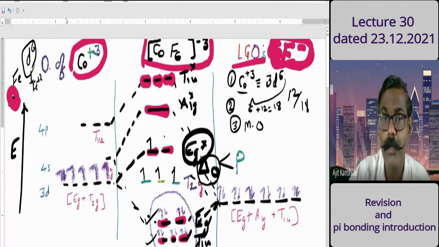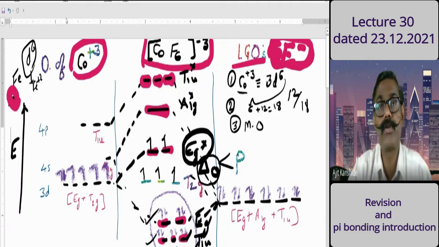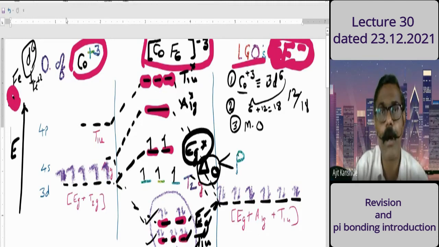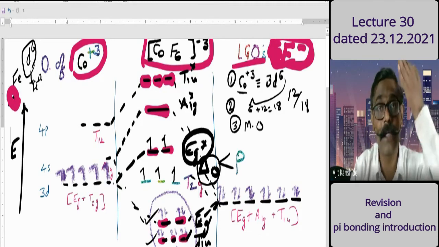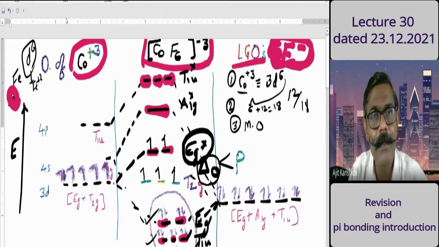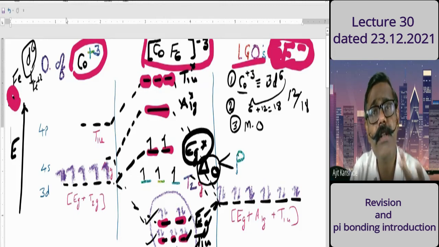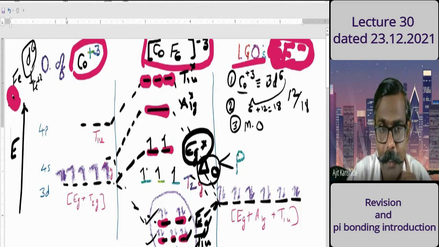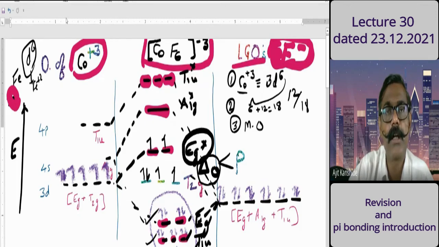So the fourth electron, and it is the fifth electron. Now the sixth electron has to pair, upside or downside. If it goes upside, it has to pair there. If it goes downside, it also has to pair here. Then what will we prefer? Low energy. Which orbital is of low energy? T2G orbital is of low energy. So the sixth electron will enter here. This is the electronic configuration, or distribution of electrons.